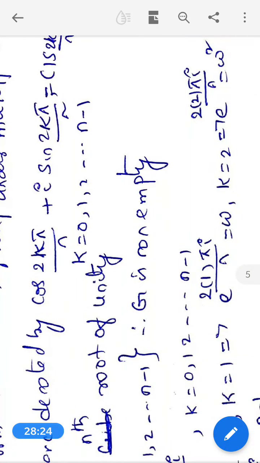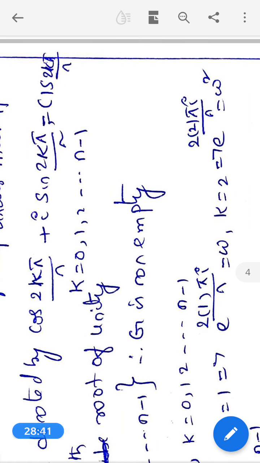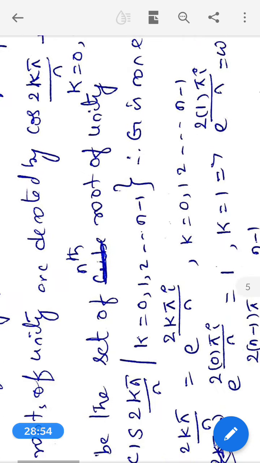Cos 2k pi by n plus i sin 2k pi by n. This can be simply written as cis 2k pi by n. What are the values of k? Because we want the nth roots of unity, that's why n is chosen. K may be 0, 1, 2, etc., n minus 1.